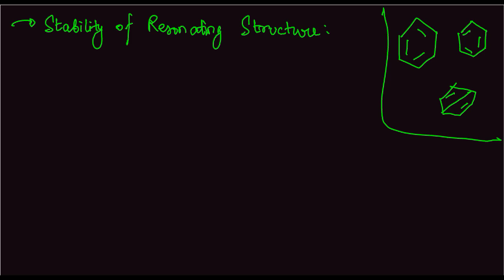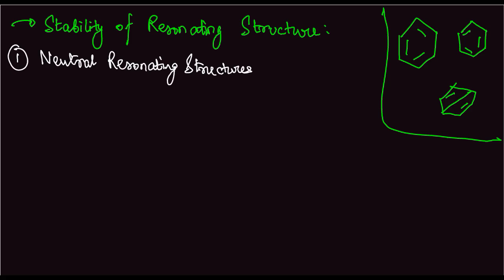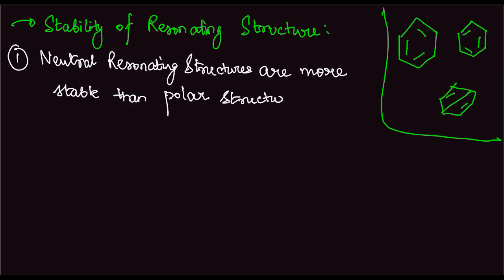So the first point in this is, number one, neutral resonating structures are relatively more stable than polar structures. An example of this can be shown in this manner.